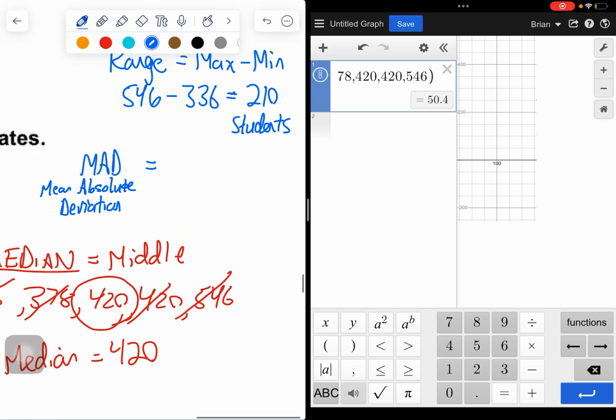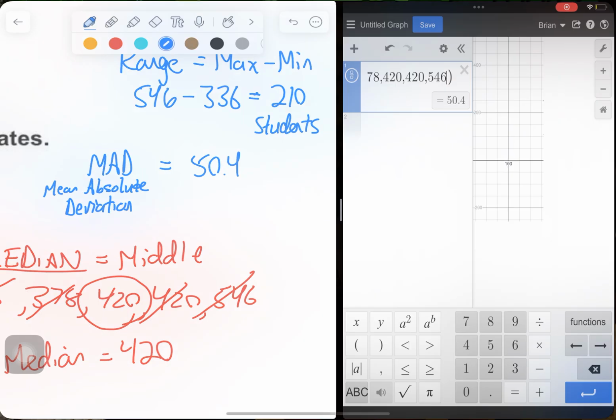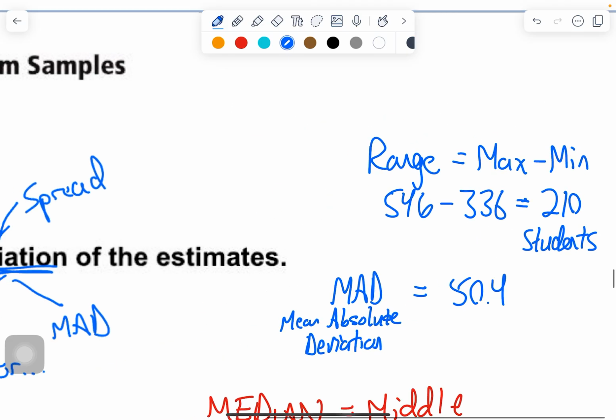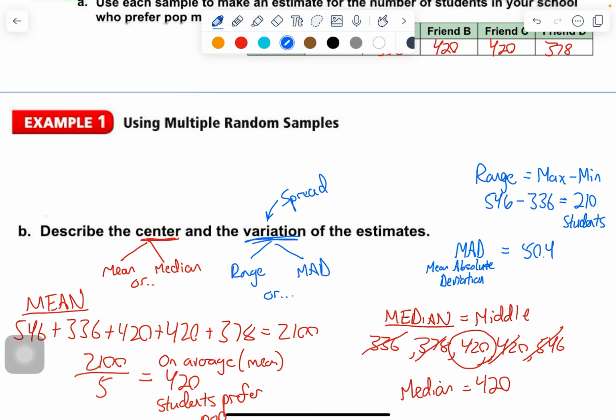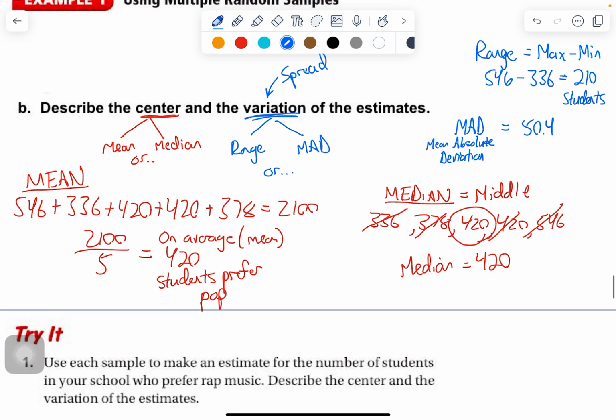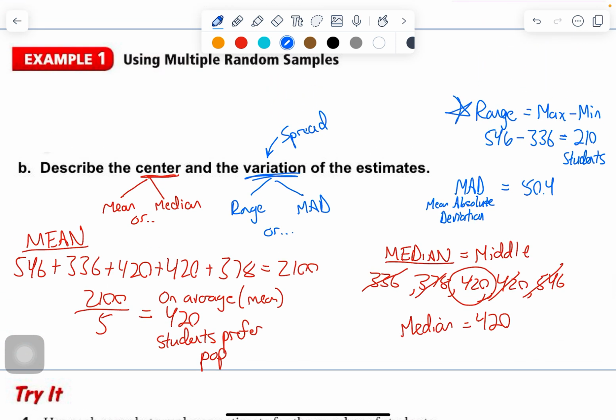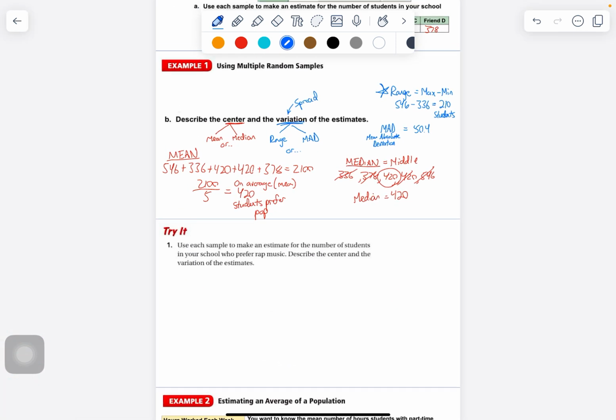And so these numbers on average are 50.4 from the mean. More on that later, what that means, how to calculate that. I don't want to spend too much time on it today. Again, it's not on your homework. I really want you to understand that range, though. Okay.